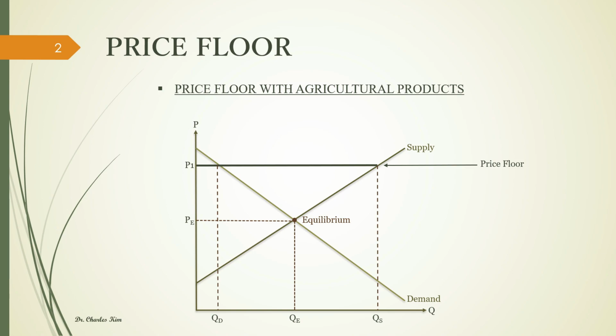Because of price increases in agricultural products, farmers will increase their production. In this case, an unexpected surplus of agricultural products shall be generated, as you can see on the diagram. Let's analyze this in more detail with the consumer and producer surplus.